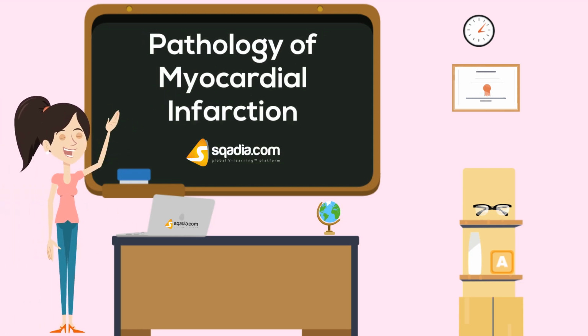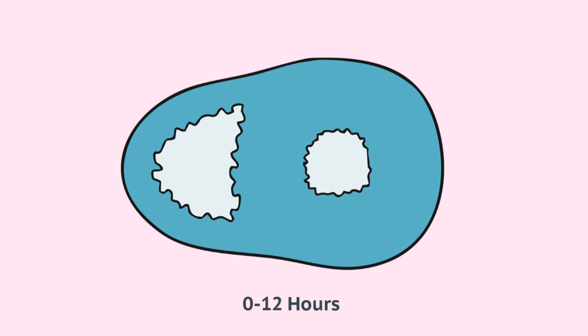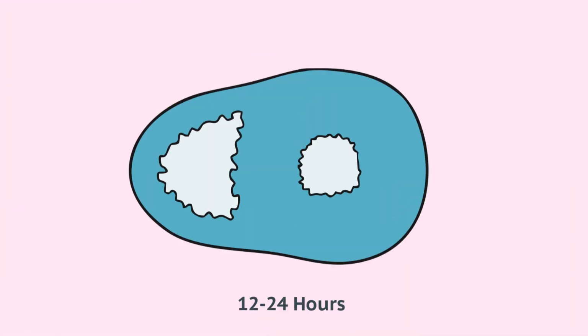Let's talk about pathology of myocardial infarction. Within 0 to 12 hours, there is no visible macroscopic change. Infarcted muscles appear uncolored on staining due to loss of oxidative enzymes. Non-infarcted muscles stain blue. After 12 to 24 hours, infarcted muscles appear pale with blotchy discoloration, highly eosinophilic with intercellular